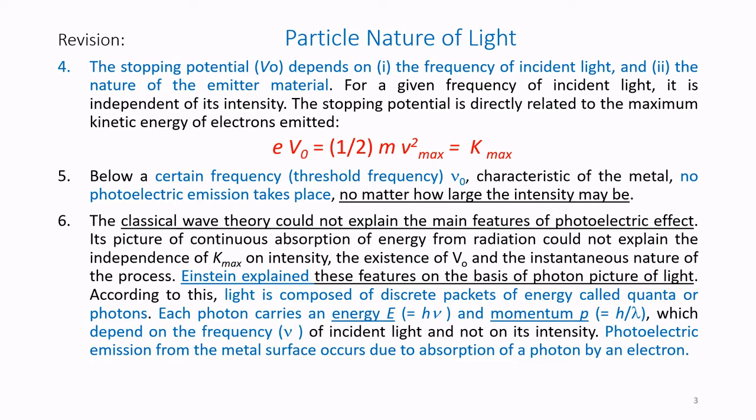Each photon carries an energy E equals h nu, where h is Planck's constant and nu is the frequency, and momentum p equals h by lambda, which depends on the frequency nu of the incident light and not on its intensity. Photoelectric emission from the metal surface occurs due to absorption of a photon by an electron. This is the theory of Einstein.